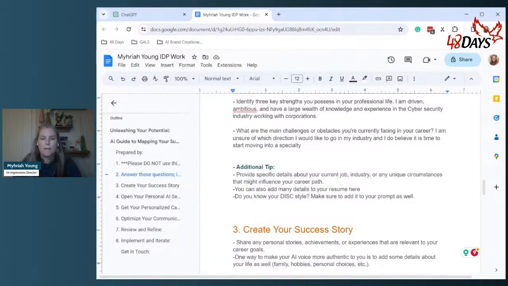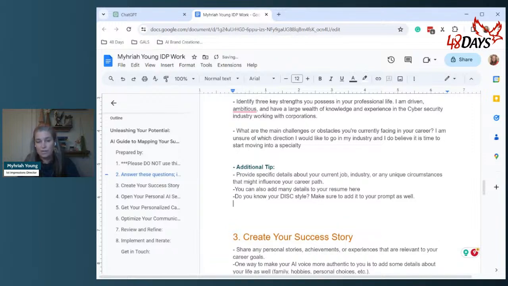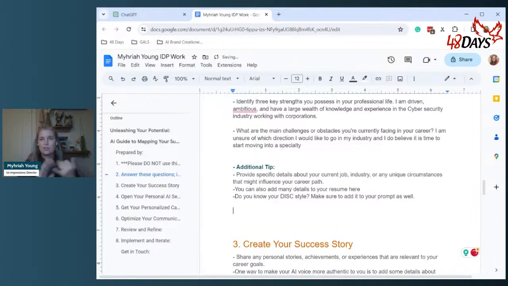So then in addition to that, you can actually go ahead and add any personal information that would be relevant. Here you can see we've also put, do you know your DISC style? I actually find that to be really helpful. And so can other personality things such as StrengthsFinder, your Myers-Briggs, all of that. You can put any of that in here. We happen to use DISC, so that's what we've put in here.